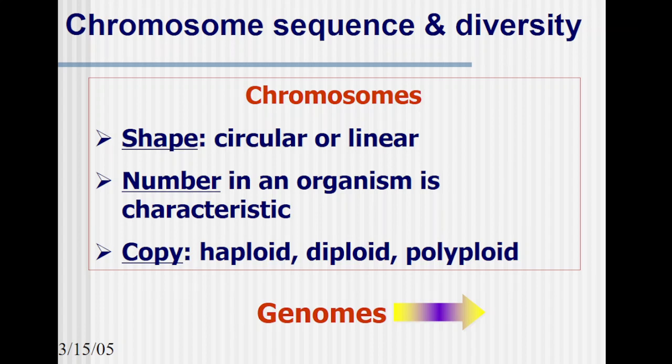Haploid cells take part in reproduction. So haploid cells interact with another haploid cell and form a diploid cell. Diploid means the presence of the same chromosome twice. So we call it a diploid. If there is a greater number of copies of a chromosome, we call it a polyploid. That can be triploid, tetraploid, pentaploid, hexaploid, etc. Generally we find such ploidy situations in most plants and other organisms.